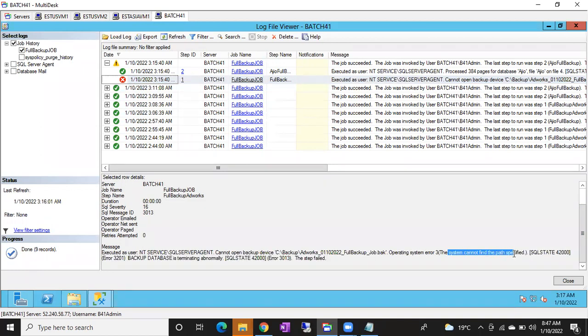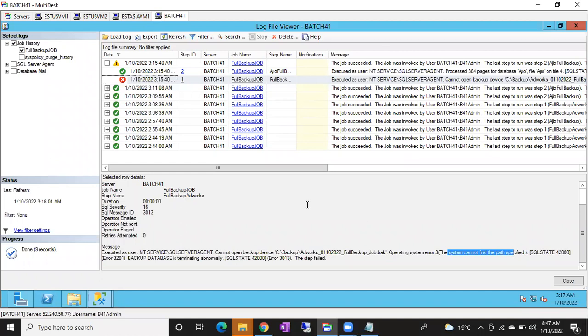Guys, there are some chances your jobs might fail due to a path issue or a space issue. Space issues also can make it fail, in case there is no free space in your C drive. How can it take the backup to the C drive if there is no free space? It can't take the backup, right? Agree? So your backup will fail because there is no free space in the path.